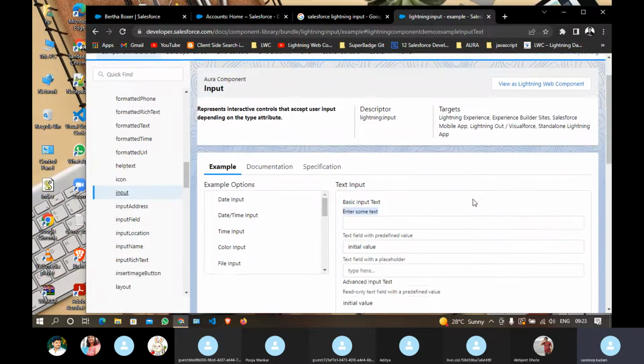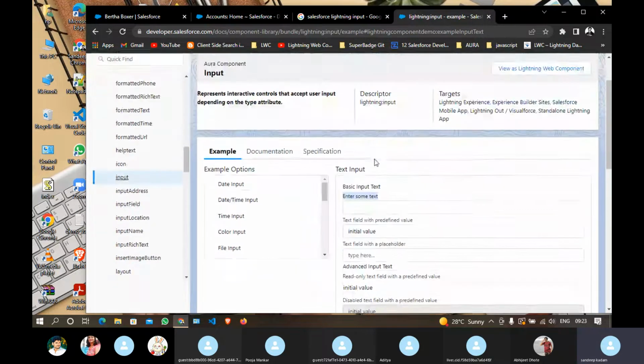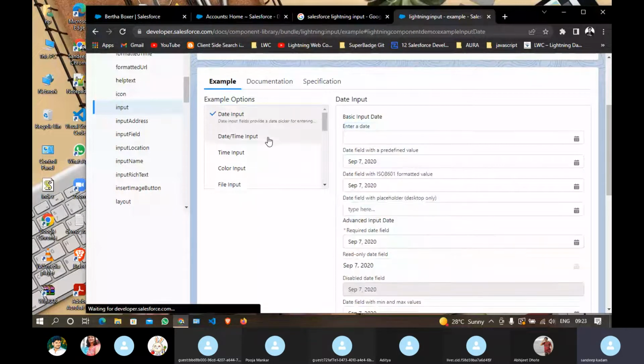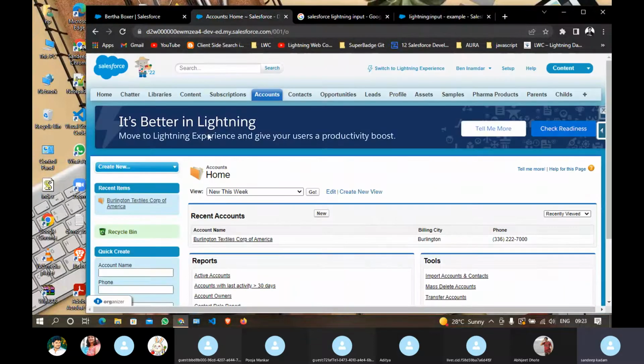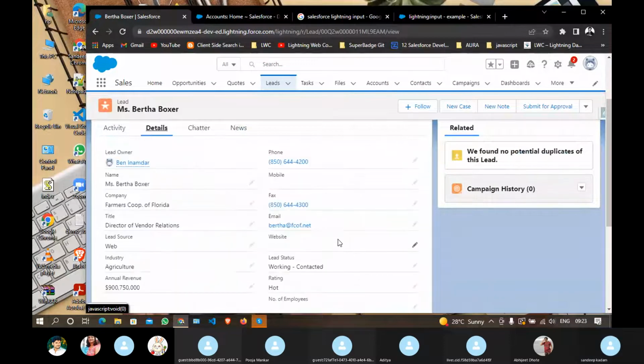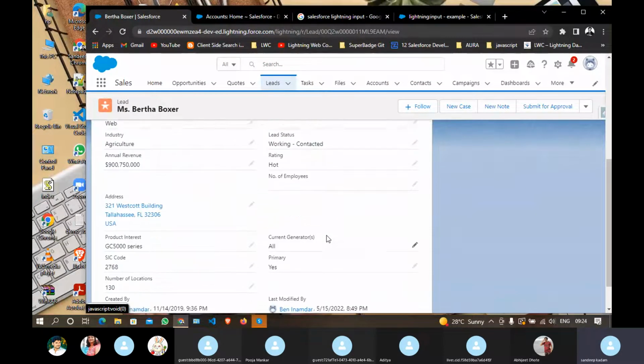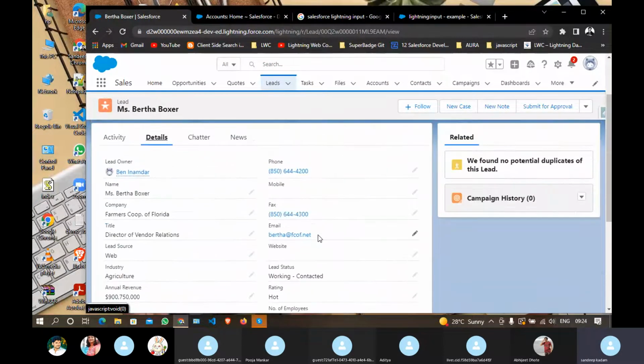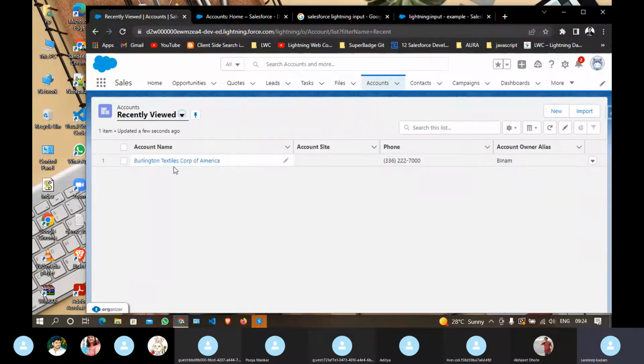Here you can provide different types of inputs. Let's say date input. You must have seen this in your org. If you go here, let me go to the detail page and find some date field. Let me go to accounts.